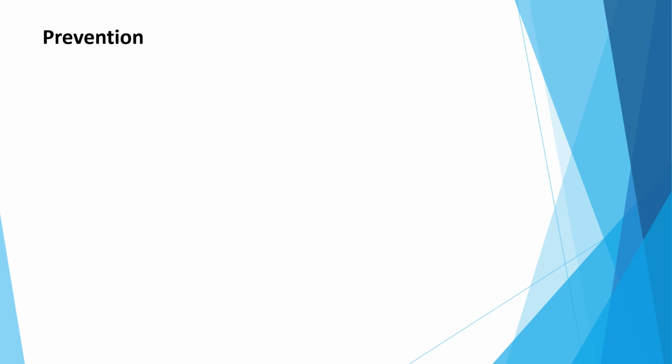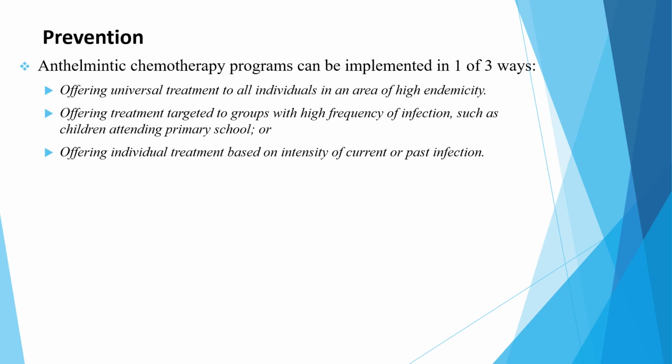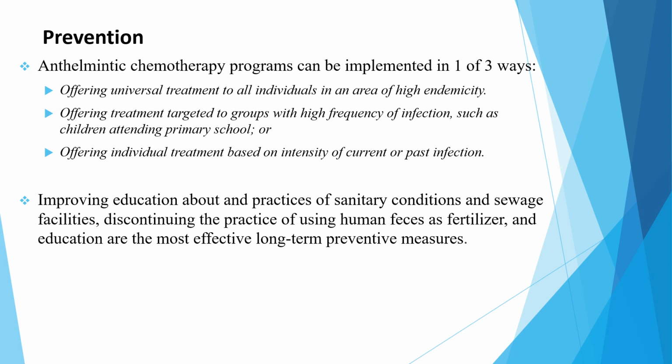The other is about prevention of Ascariasis. Anti-helminthic chemotherapy programs can be implemented in one of three ways, either by offering universal treatment to all individuals in an area of high endemicity, or offering treatment targeted to groups with high frequency of infection, such as children attending primary school, or offering individual treatment based on intensity of current or past infection. Improving education about and the practice of sanitary conditions and sewage facilities, and discontinuing the practice of using human feces as fertilizer, are the most effective long-term preventive measures.